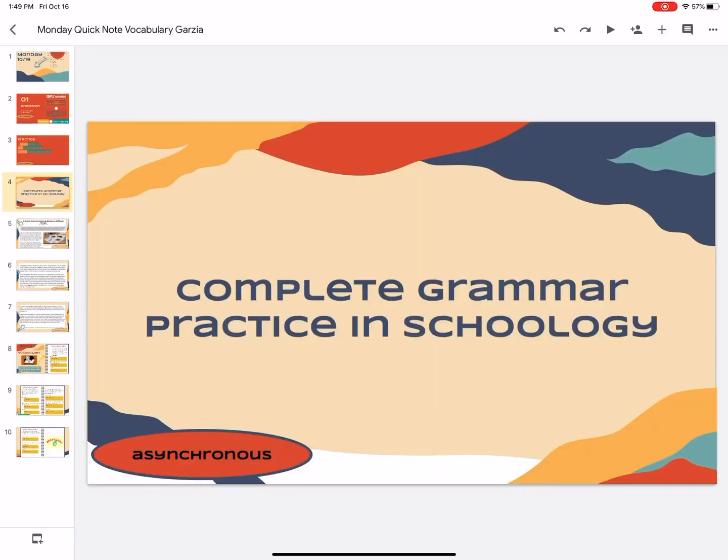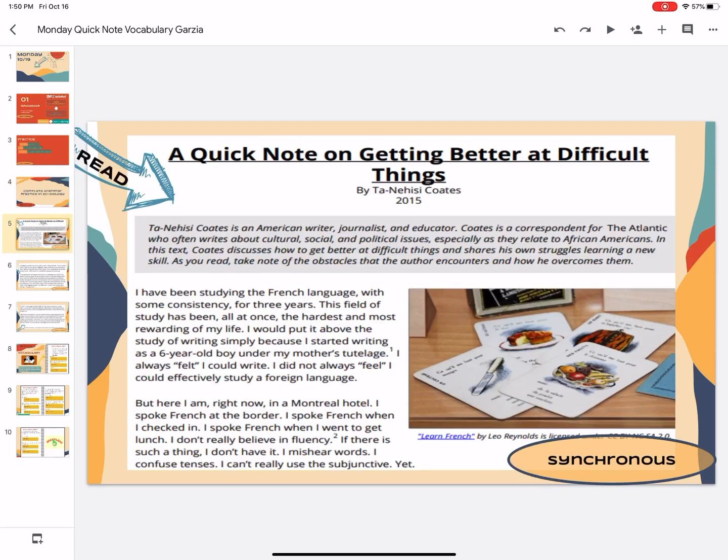Okay, you are going to go into Schoology and you are going to complete the grammar practice. It's in the form of an assessment, but it's just practice to see where you're at with simple sentences, so that way we can cater our lessons to your needs. Okay, pause right here, and when you return, you are going to read an article.